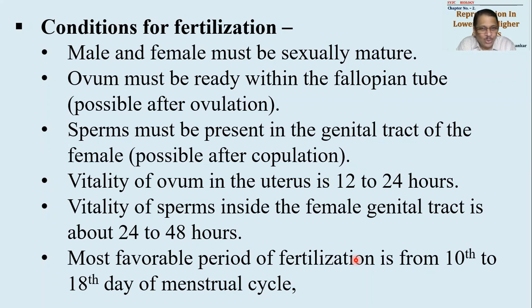Okay, so if we think in the reverse way, before 10th day of menstrual cycle and after 18th day of menstrual cycle, there is less chance of pregnancy. So chance of pregnancy will decrease from day 1 of menstruation to day 9 or 10, and from day 18 till 28th day of menstruation.